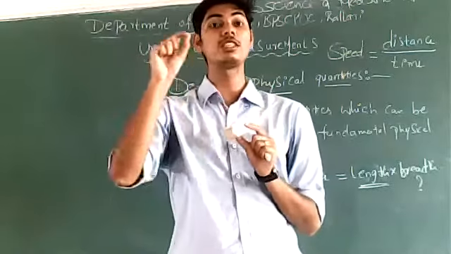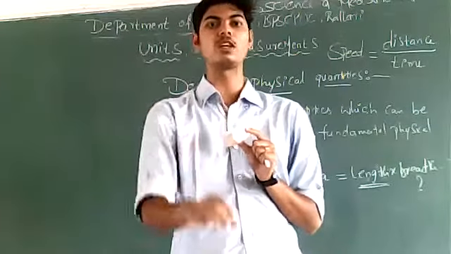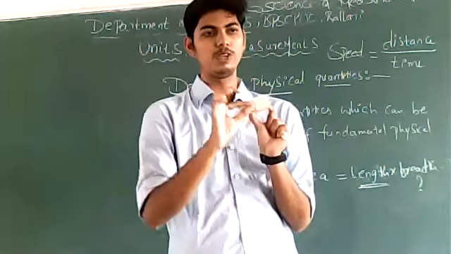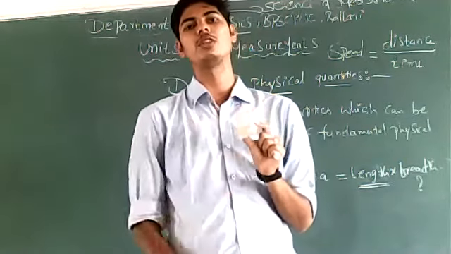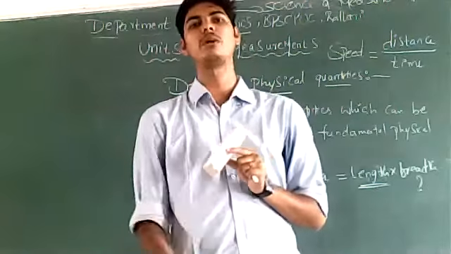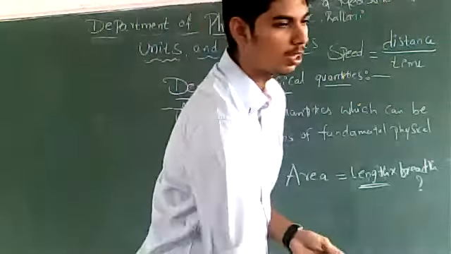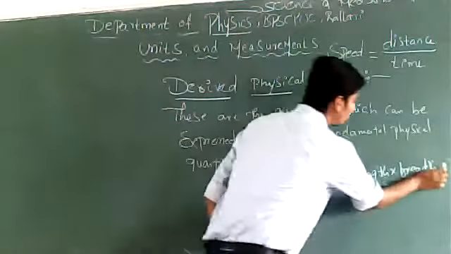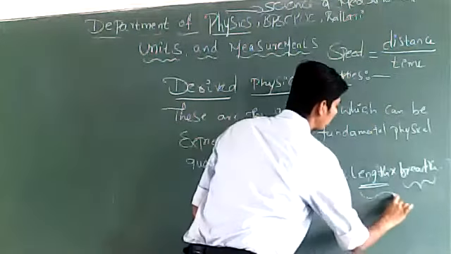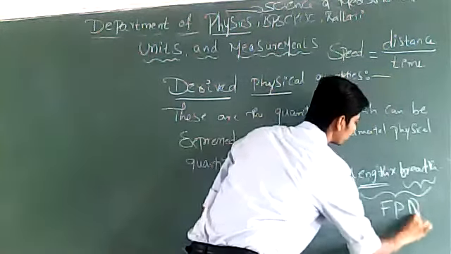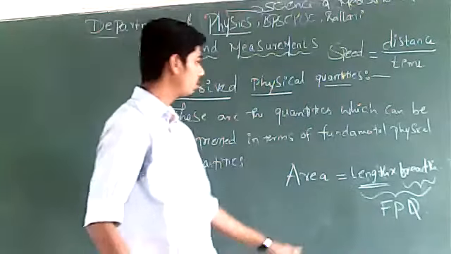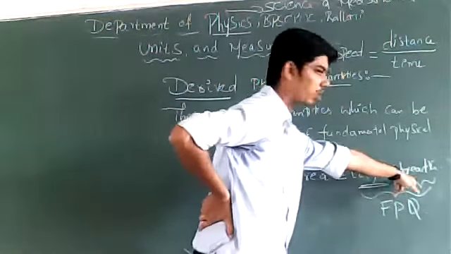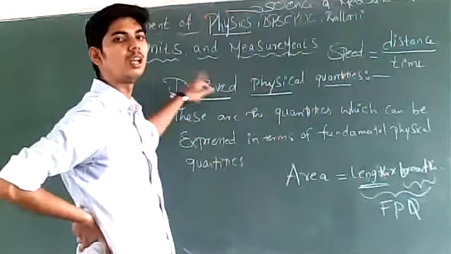So sir, you said only length is fundamental and breadth is not, but breadth is also a fundamental quantity, because length is the distance between 2 points, breadth is also the distance between 2 points, and height is also the distance between 2 points. Length, breadth, height, all these are fundamental quantities. Now, I have expressed area in terms of length and breadth, which are fundamental physical quantities. So any physical quantity which can be expressed in terms of fundamental physical quantities is called a derived physical quantity.